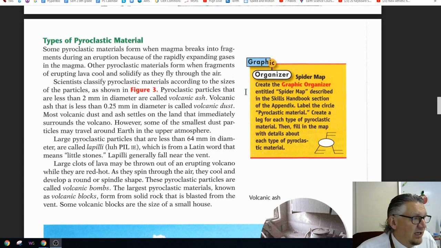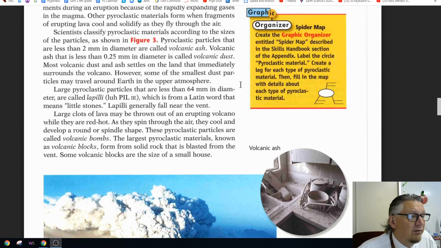Pyroclastic materials that are less than 2 millimeters in diameter are called volcanic ash. Volcanic ash that is less than 0.25 millimeters in diameter is called volcanic dust. Most volcanic dust and ash settles to the land that immediately surrounds the volcanoes. However, some of the smallest dust particles may travel around the Earth in the upper atmosphere.